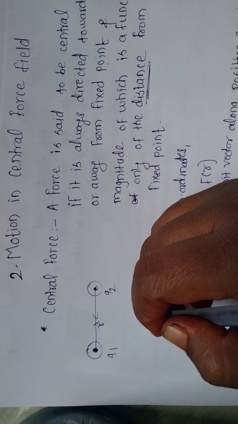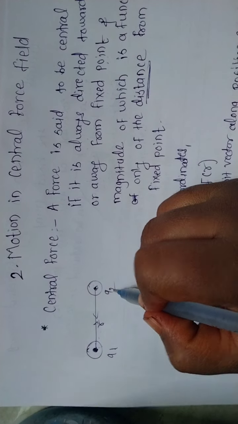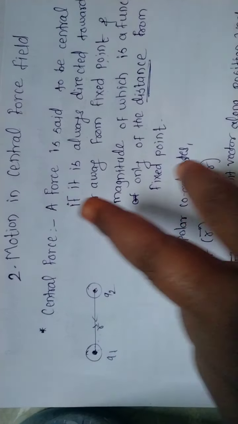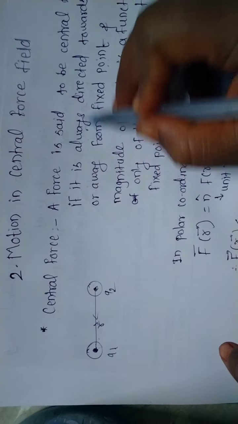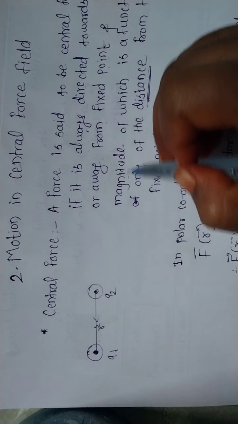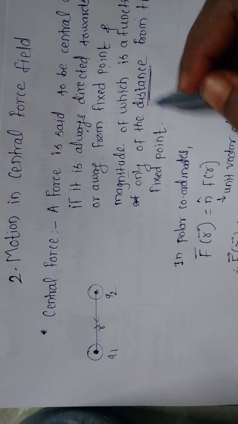Because of this we say this is a central force, and it is present between two charges, between the earth and sun, between all planets and the sun, and also between satellites and earth. So these are central forces, and this is the definition of central force. A force is said to be a central force if it is always directed towards or away from a fixed point, and the magnitude of this force is a function of the distance from the fixed point.